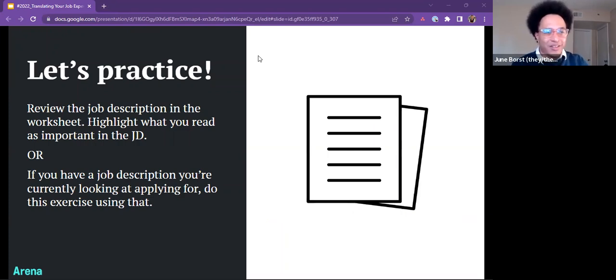Referencing the worksheet that's in the toolbox, I really think it's best if you review the job description on that worksheet by highlighting what you see as important in the job description. Or, if you have a job description that you're currently applying for, do this exercise using that. Go through that job description, identify the key things that stand out, or drop the description into a word cloud to identify the keywords that way.